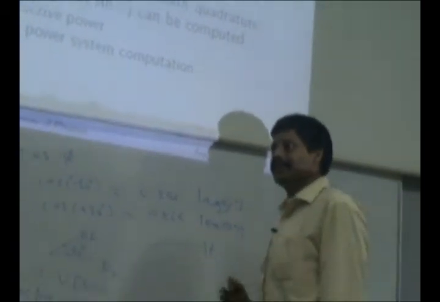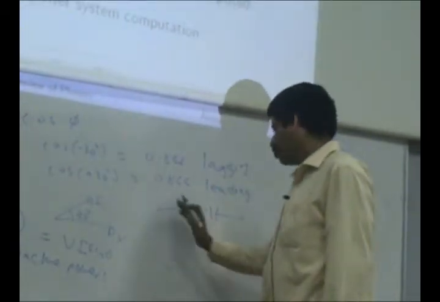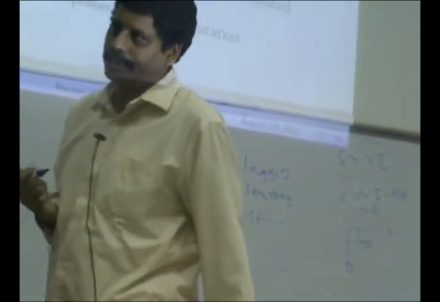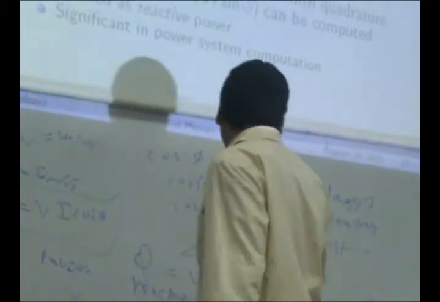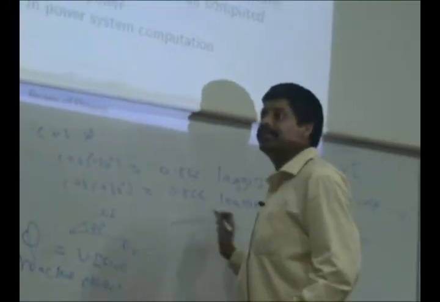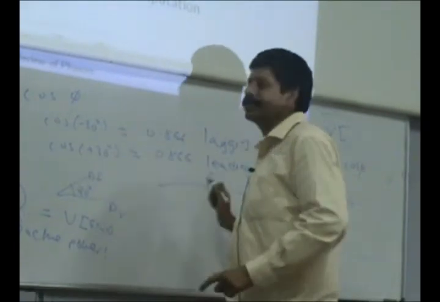Then to compensate it, sometimes I connect a series capacitor. That will improve the power transfer capacity of a transmission line, because the capacitance, as I will show soon, is a block which works in exactly the opposite way with respect to the inductor.